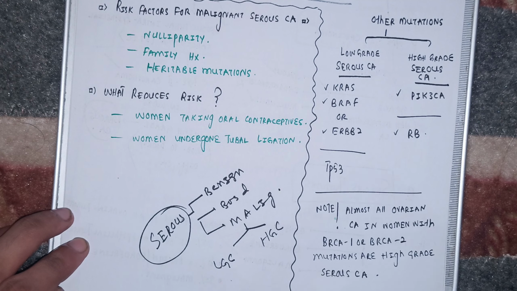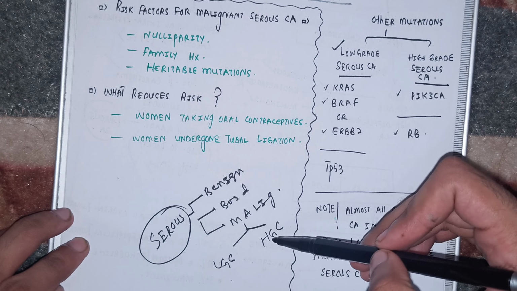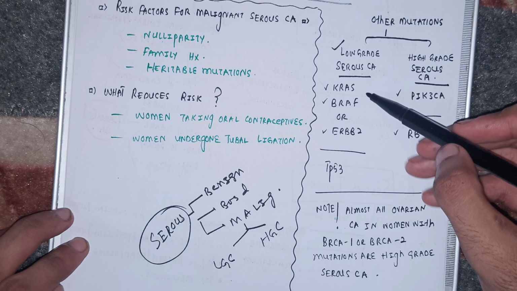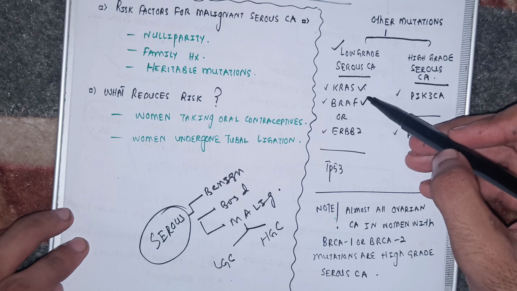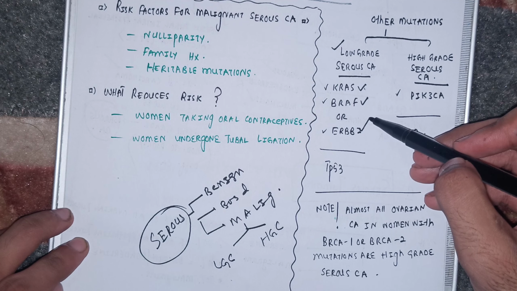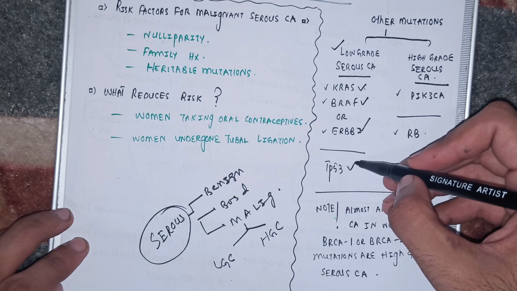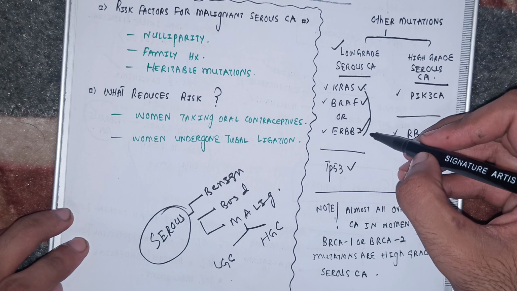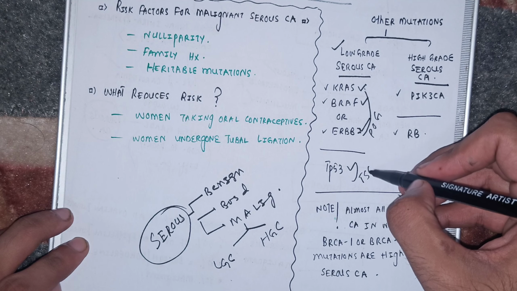Which mutations are generally present? BRCA1 BRCA2. Now, specifically what am I talking about? Low grade serous carcinoma and high grade serous carcinoma. In case of low grade serous carcinoma, the mutations which are present are in what genes? KRAS, BRAF or ERBB2 gene. These are the proto-oncogenes. And another mutation is present in the TP53 gene, that is a tumor suppressor gene. These three are your proto-oncogenes and this is the tumor suppressor gene.